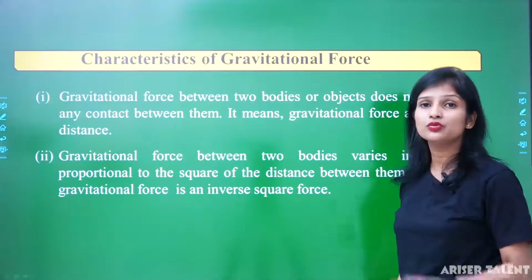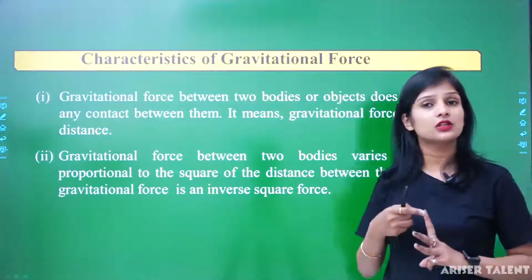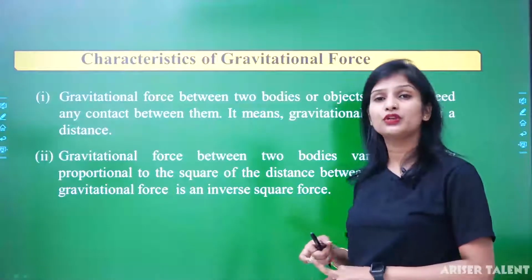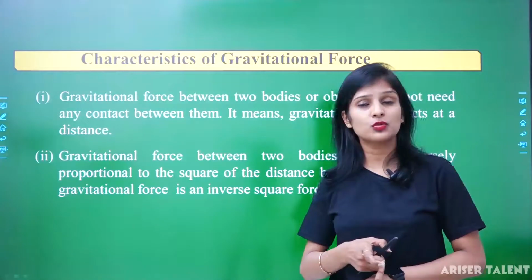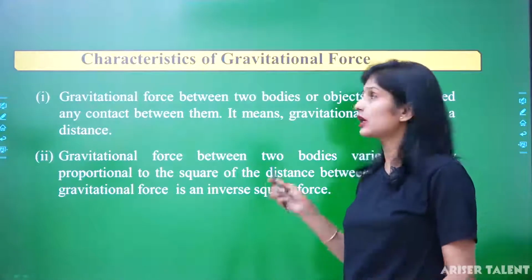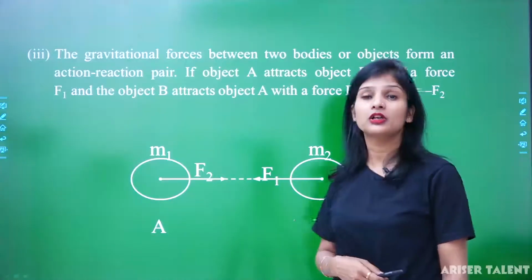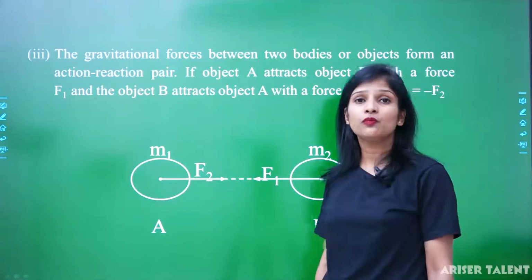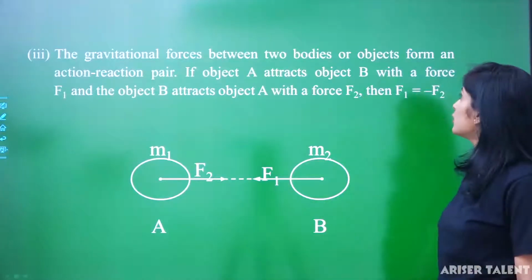Okay, don't be confused. There are three names: first is universal law of gravitation, Newton's law of gravitation, and inverse square law. If the question is asking what is inverse square law, then you have to write about what is universal law of gravitation. And the third characteristic is that the gravitational force between two bodies or objects